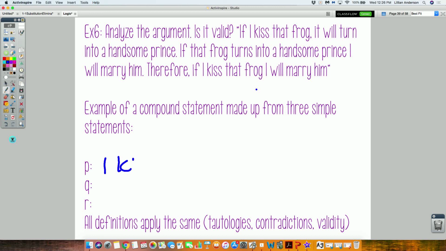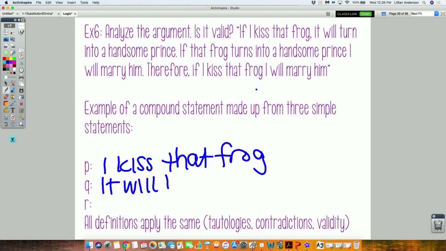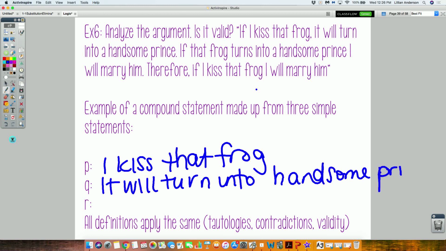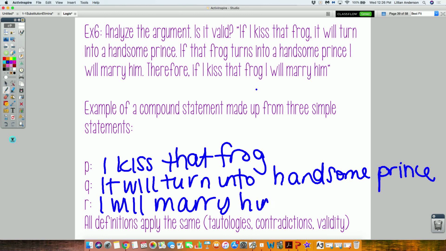I kiss that frog. Yep, what's Q? It will turn into a handsome prince. What's R? I will marry him. Okay? So we got this long compound.